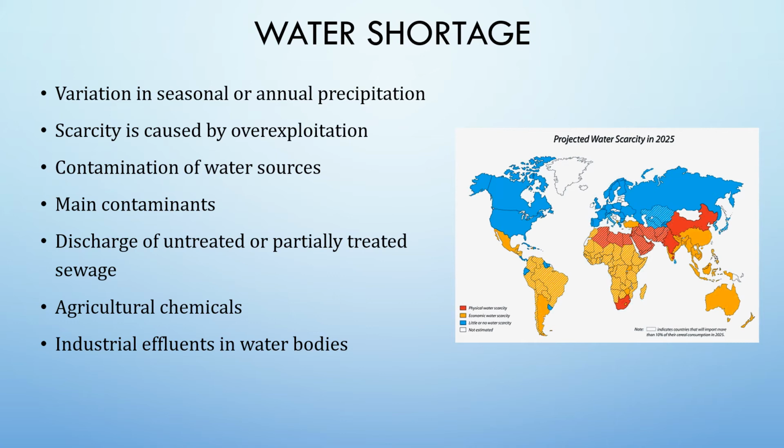Discharge of untreated or partially treated sewage, agricultural chemicals, and industrial effluents in water bodies are major contaminants. They pollute water with nitrates, metals, and pesticides. Most of the water chemicals, being non-biodegradable, reach human bodies through water.